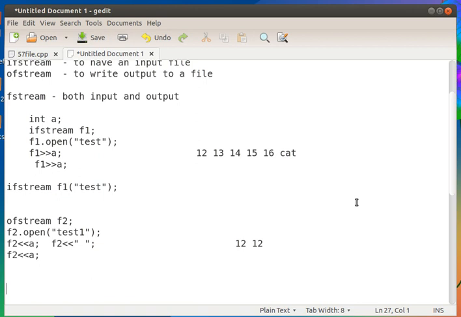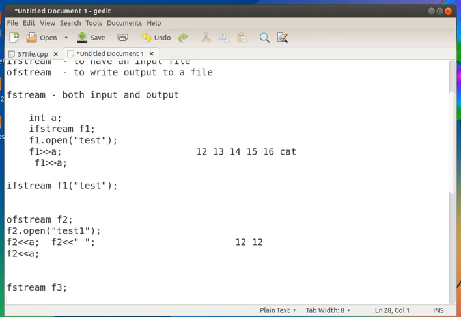So while using FStream, F3, then F3 dot open, I have to give the file name as the parameter. Then as we know, FStream can be used for both input and output. So I have to specify whether this F3 is now in input mode or in output mode.